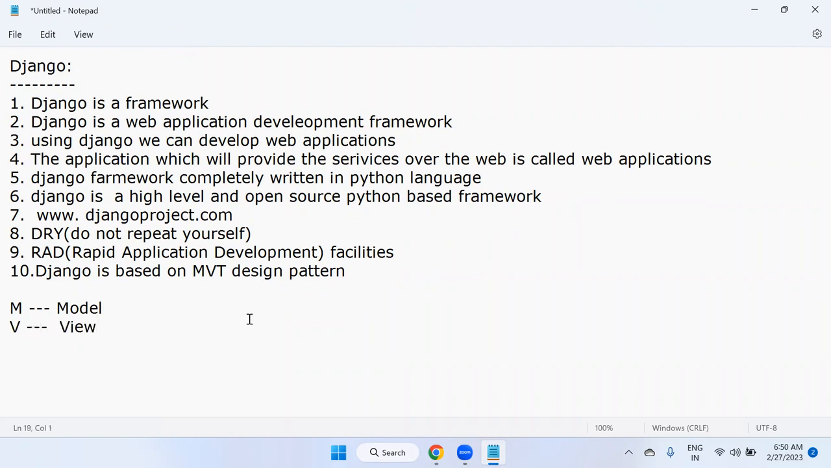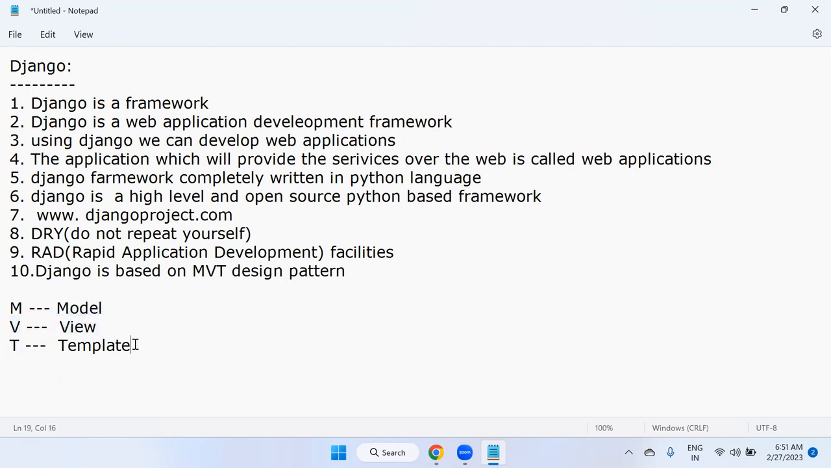Strictly remember, in our upcoming sessions, every day you are going to deal with model, view, and template only. You will understand it slowly once I start the coding part, the development of applications. T stands for template only. So model, view, template, the MVT pattern. Django is completely based on the MVT pattern. Once we start development of web applications, we are going to develop all of them using the MVT pattern only.